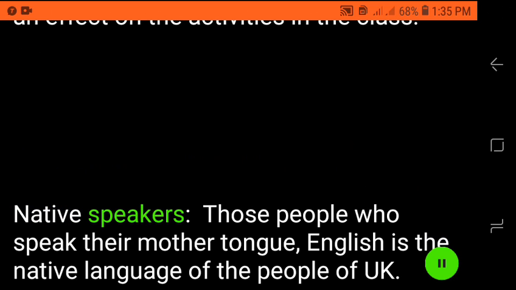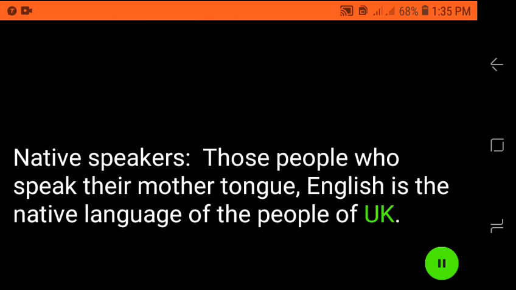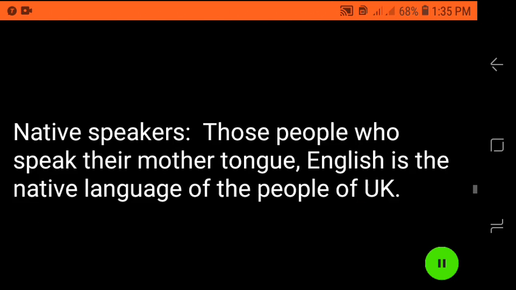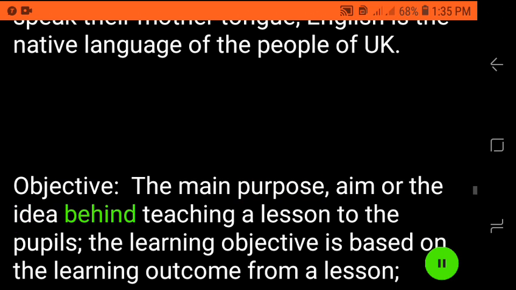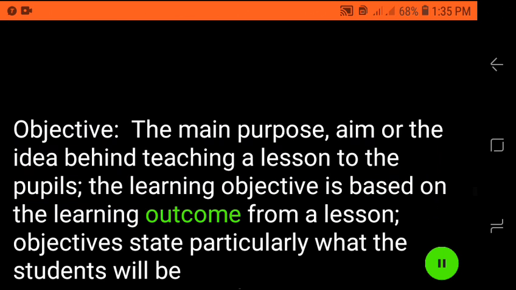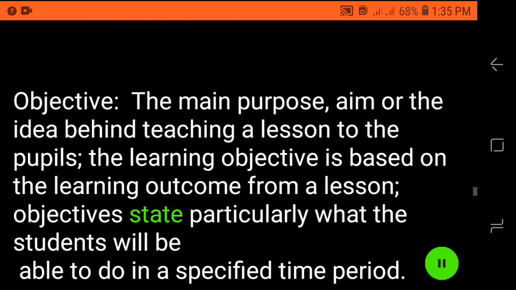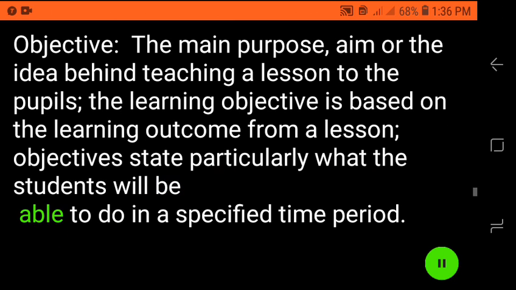Native speakers, those people who speak their mother tongue. English is the native language of the people of UK. Objective. The main purpose. Aim or the idea behind teaching a lesson to the pupils. The learning objective is based on the learning outcome from a lesson. Objectives state particularly what the students will be able to do in a specified time period.